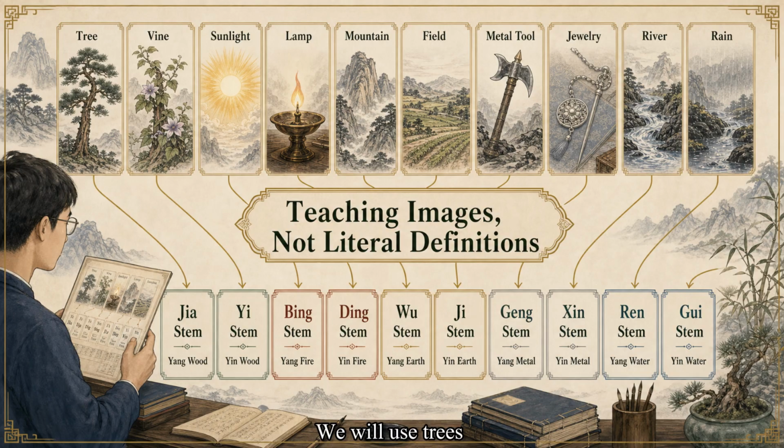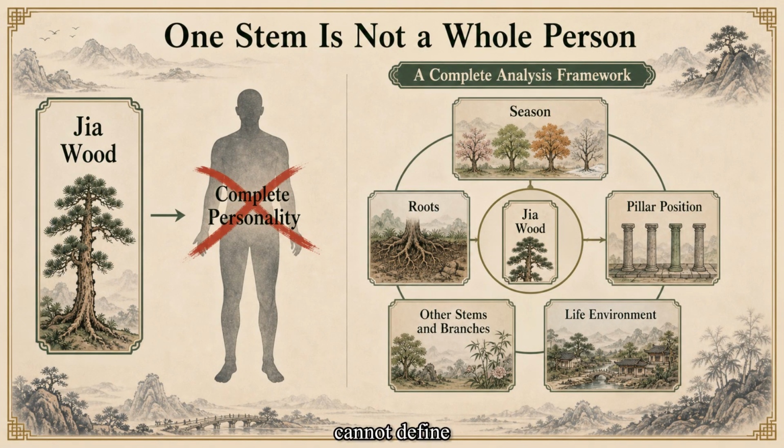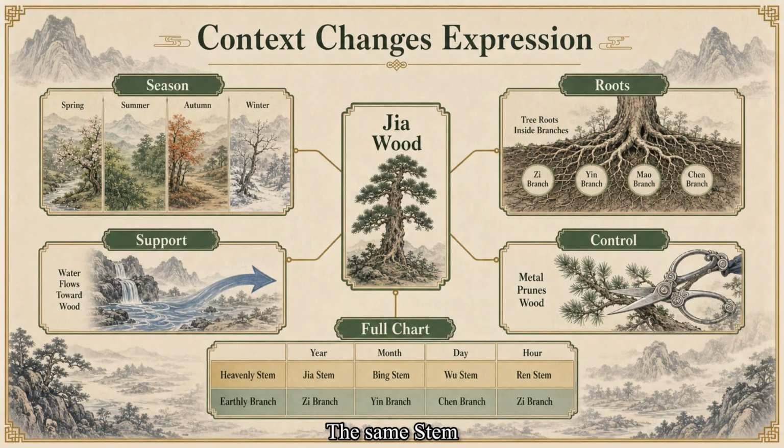We will use trees, sunlight, mountains, metal tools, rivers, and rain as teaching images, but these are mnemonic metaphors, not literal definitions. A single stem cannot define an entire personality, career, or life. The same stem can behave very differently, depending on season, roots, support, control, and the structure of the complete chart.